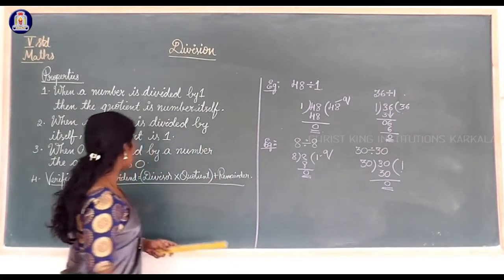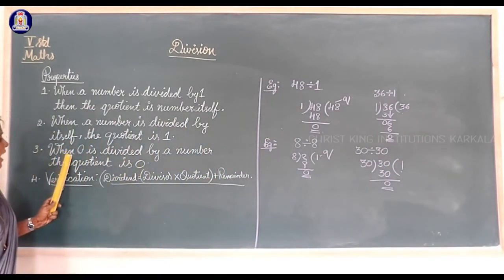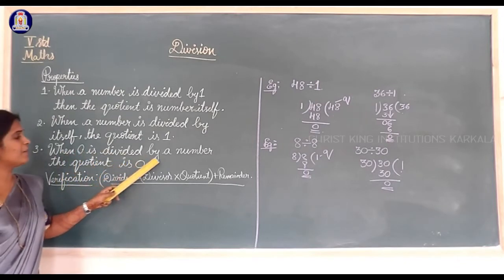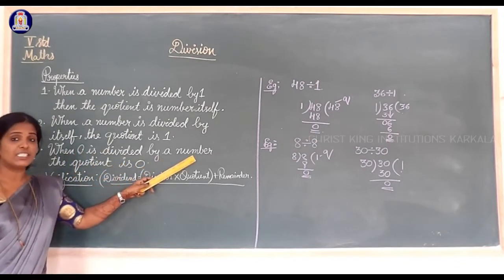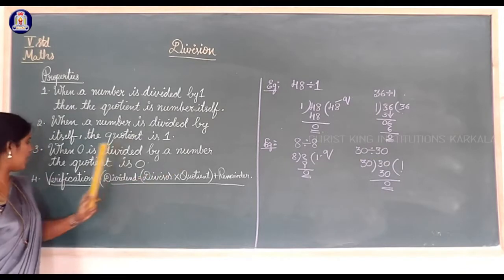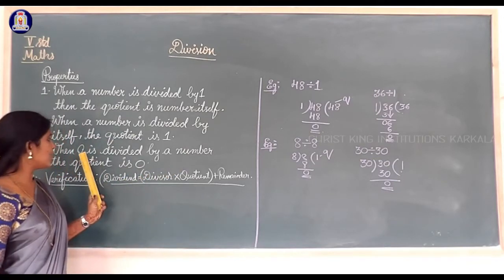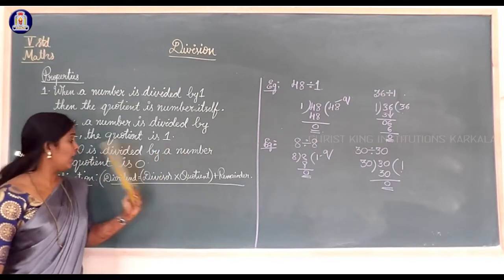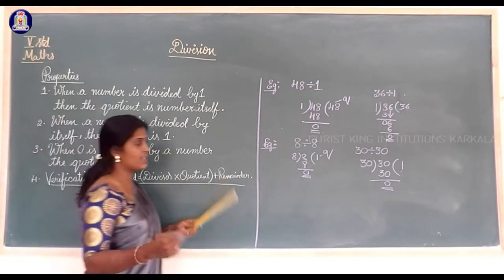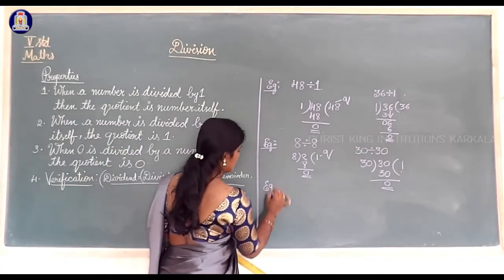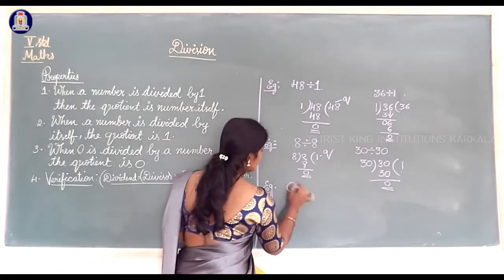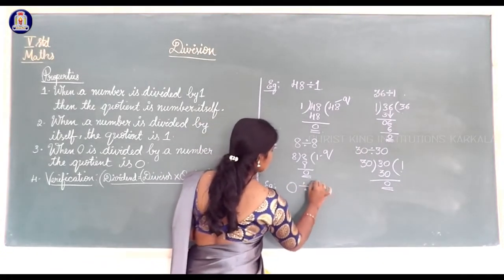The next statement, when 0 is divided by a number, the quotient is always 0. We check that, the third one also. 0 divided by 5.